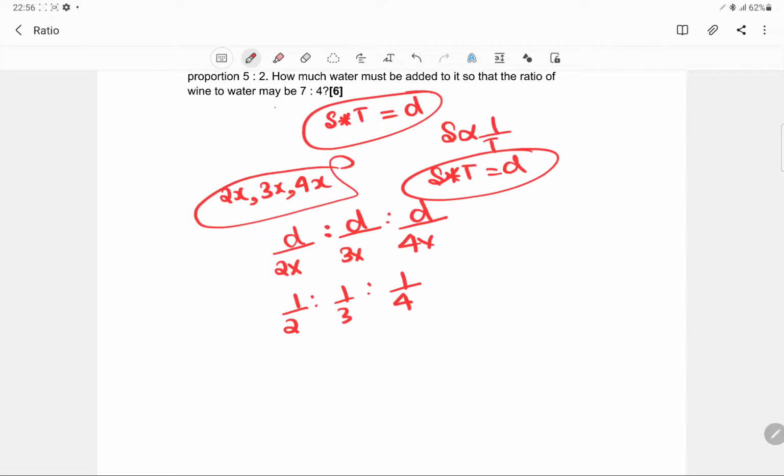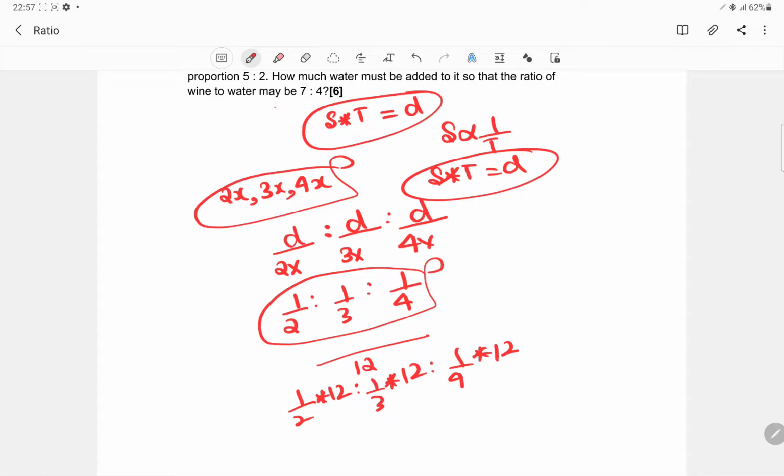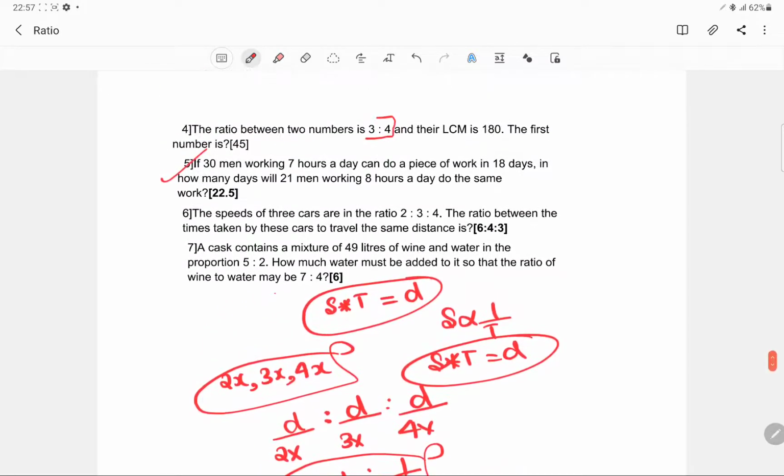Take the LCM of the denominators. The LCM of the denominators will be 12. Now multiply each term by it: 1 by 2 into 12, is to 1 by 3 into 12, is to 1 by 4 into 12. So whenever you want to simplify fractional ratios, just take the LCM and multiply, and this will be 6 is to 4 is to 3.